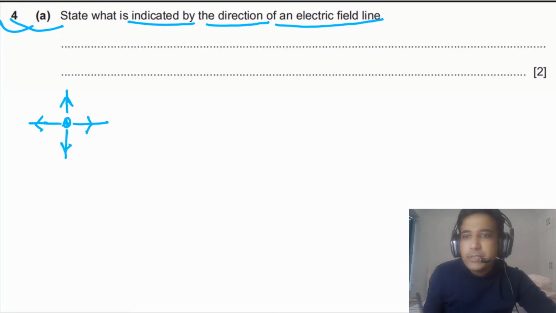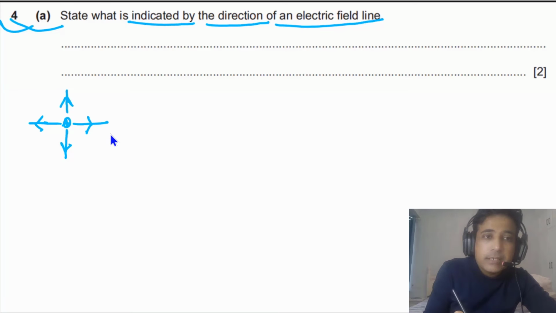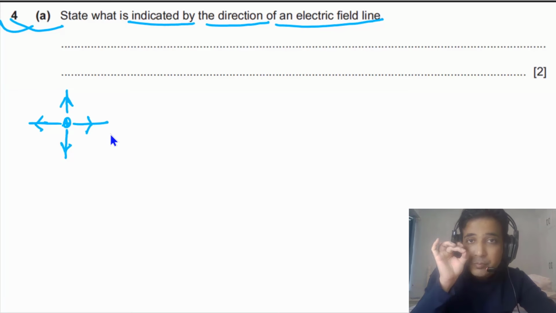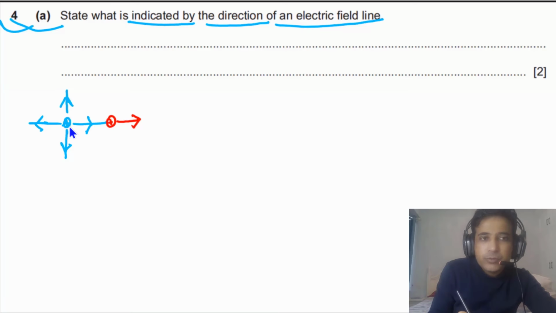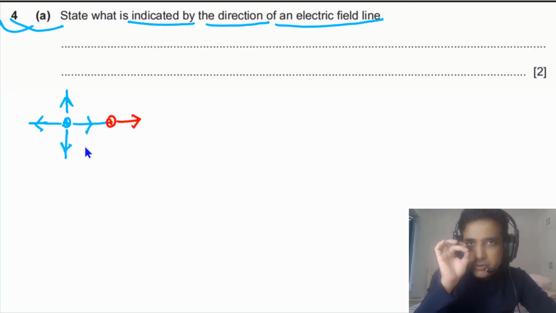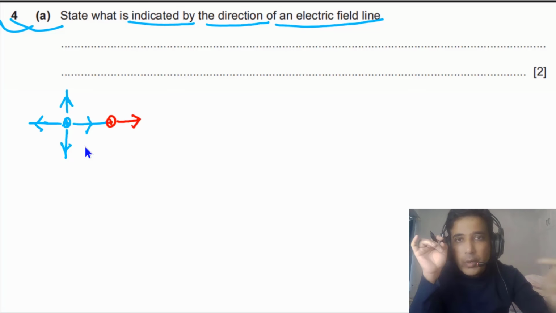The reason is that these lines are telling us the direction of force on a positive point charge. So if we imagine a positive point charge is placed at this point, this positive point charge will experience a force away from this positive source charge. So these lines are simply telling us, if you place a positive charge in the electric field of a positive point charge, there will be a force on the positive test charge away from the positive point charge.